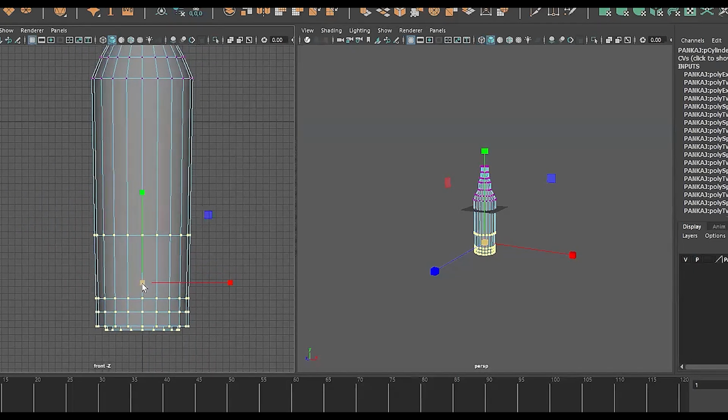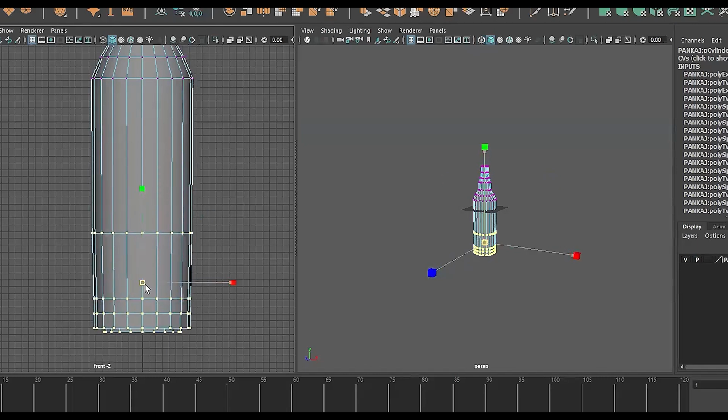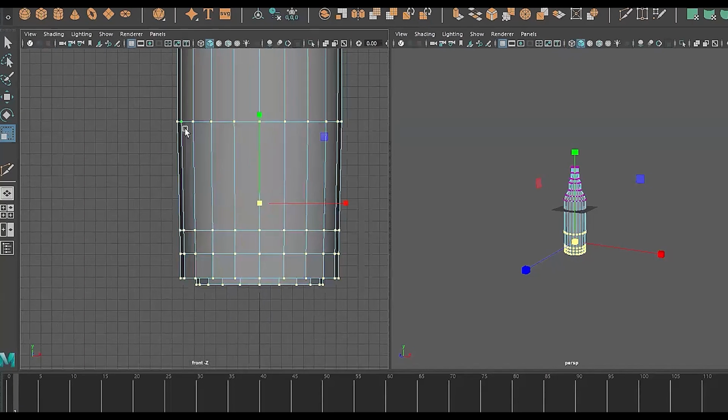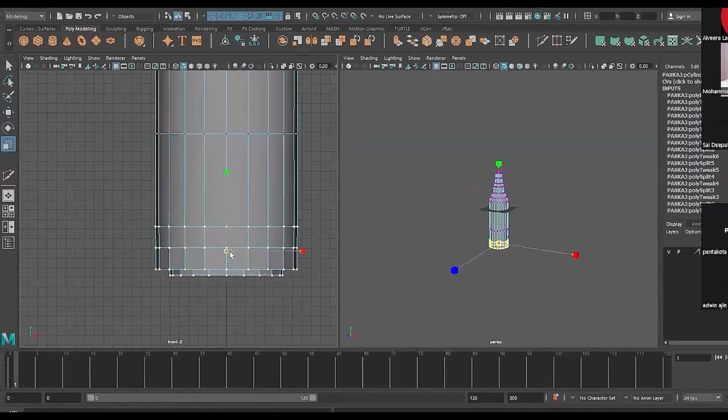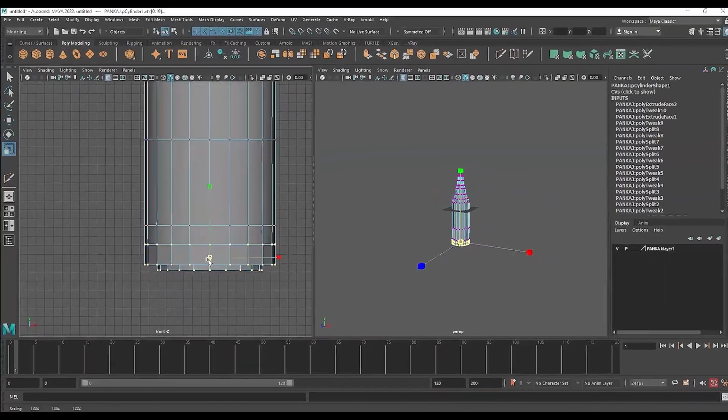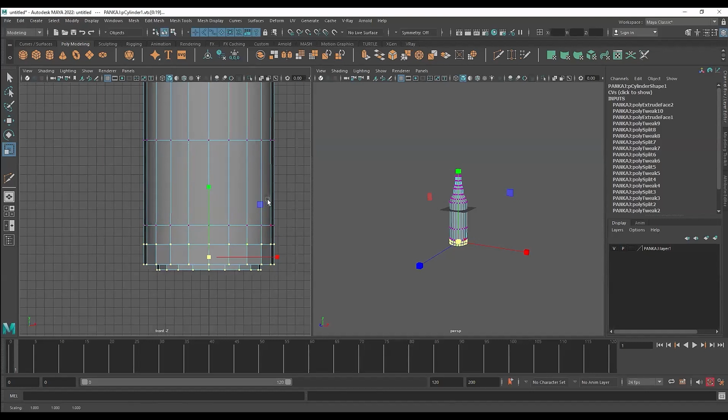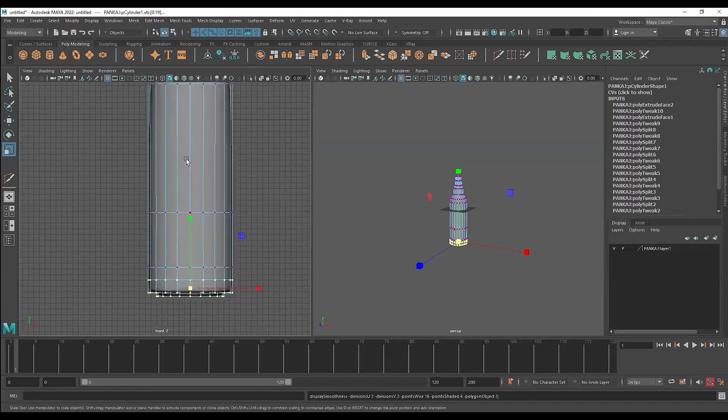I've selected everything. I'm pressing the center piece and scaling it up. You can see the line is now straight over here, but again we have issues at the base. So let's scale that again. And here also. Now it is fixed. Now the scale is the same throughout.